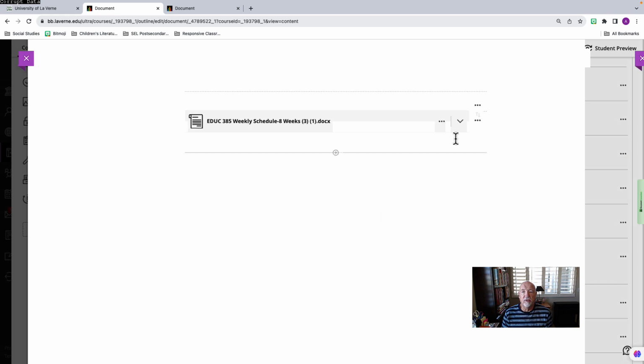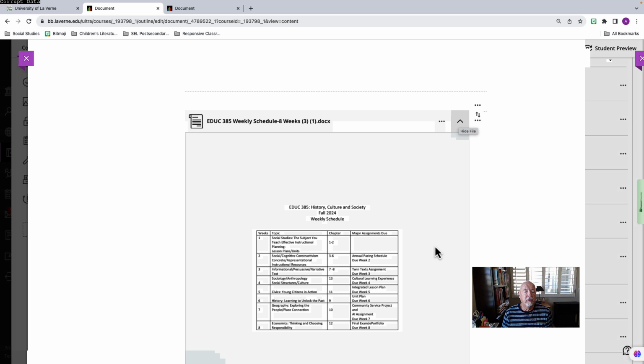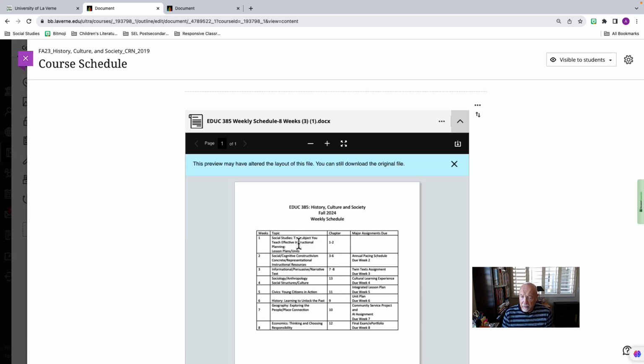I am going to click on this so you can see this. You can use the down arrow here for the drop down, and you can see each of the 8 weeks, what the topics are, what the chapters in the textbook you'll be reading, and what major assignments are due. There's not a major assignment due this week, but you might want to look ahead at the second week and stay a week ahead, putting together the major assignments while you're working on the individual activities. There are also group activities, and you'll see that as well when I get to that. So you can follow this schedule.